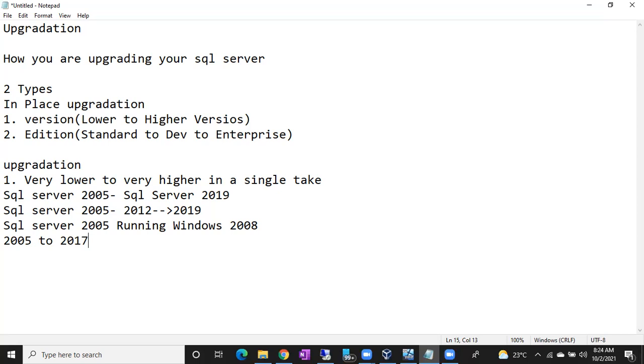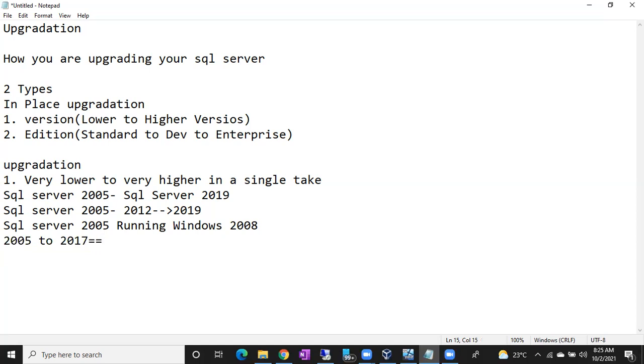Very good. Okay, so here I'll tell you. Earlier we have discussed, right? We have to upgrade your SQL Server 2005 to 2012, then 2012 to 2019. Here, if you want to upgrade from 2005 to 2017, of course you can go for 2005 to 2012, then again from 2012 to 2017. That's fine.